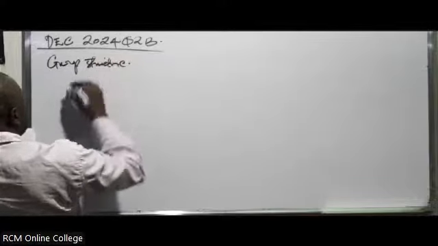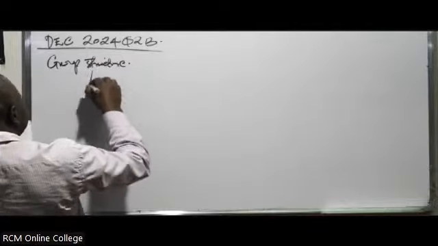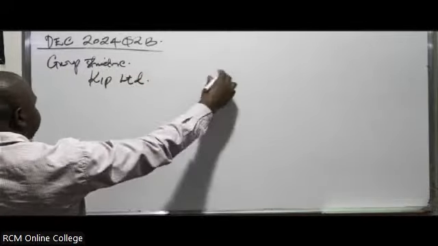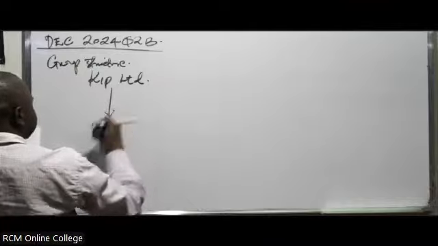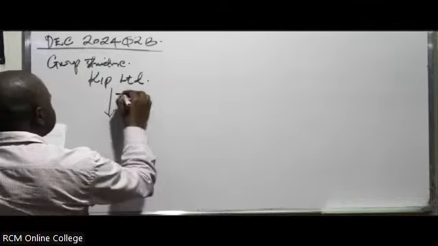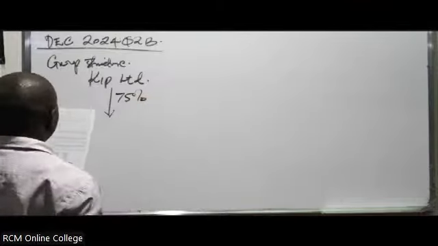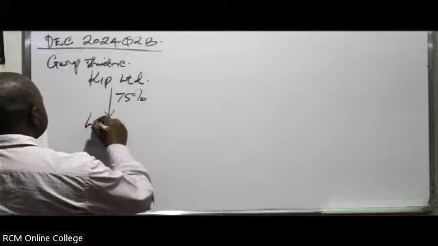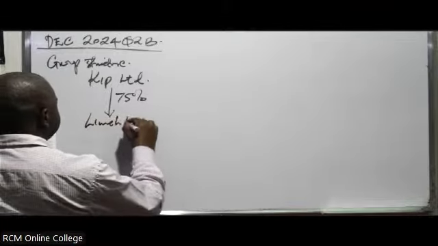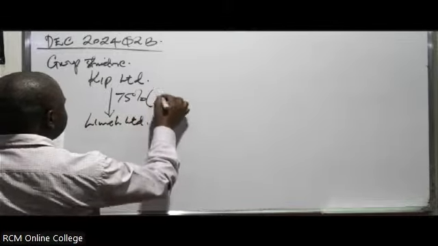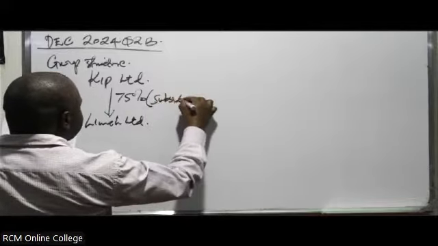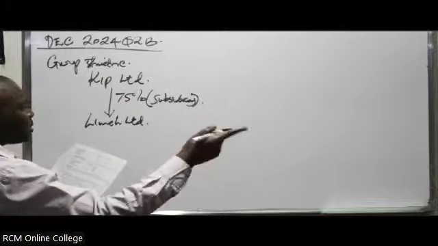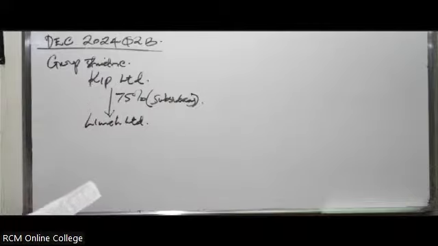The group structure we have here has 2 companies. We have KEEP Limited. You can draw it whichever way you wish, so let's draw it like this. You are told that KEEP Limited acquired 75% of the shareholding in Lima Limited. And therefore, this basically means Lima is a subsidiary, because it is more than 50% up to 100%.